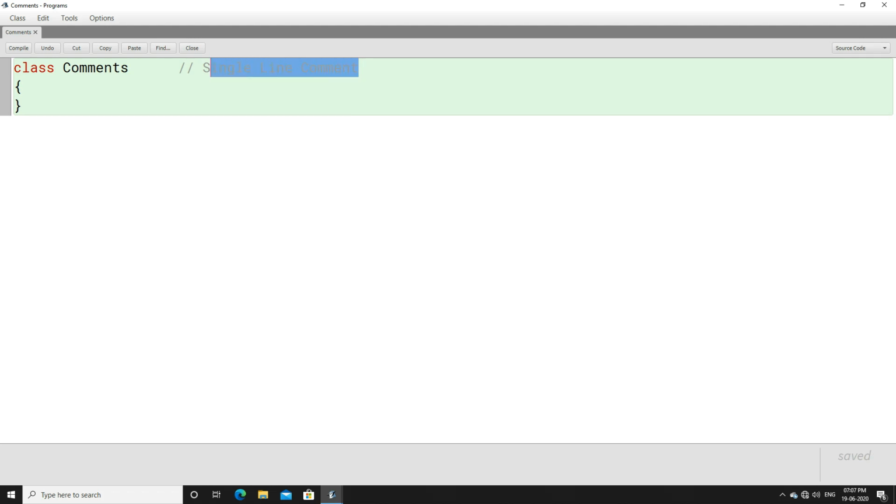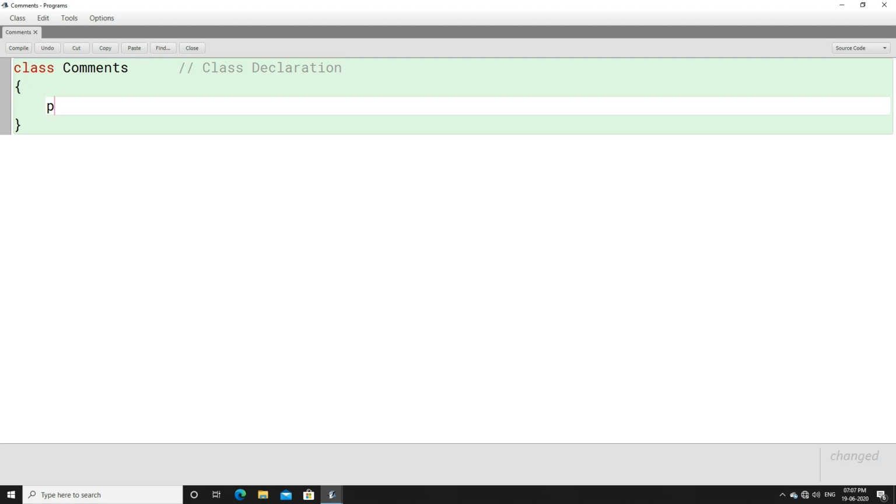Now basically what we are going to do with single line comments, you can write like this. Here we have declared a class, isn't it? We can write "class declaration." So when you write like this, an examiner or a user will come to know, without looking at the code, that a class is declared, or class declaration is done. Now when you come to the next line, let us declare another method,